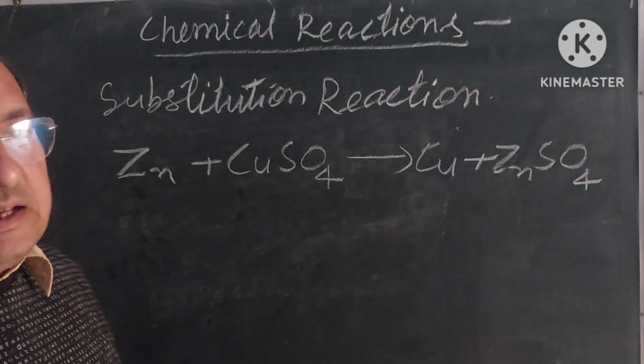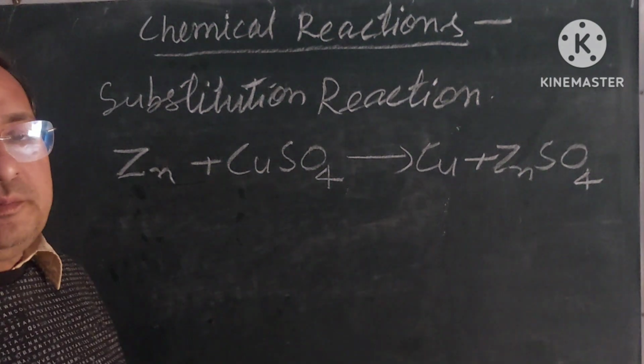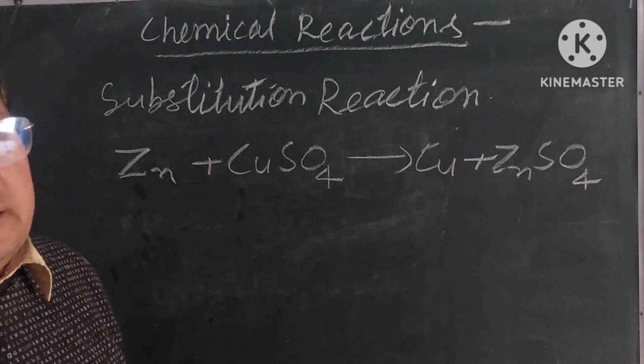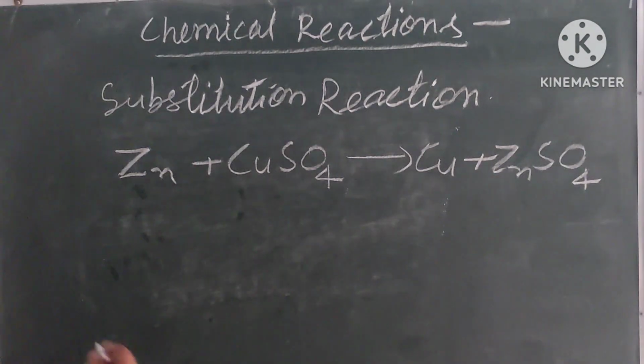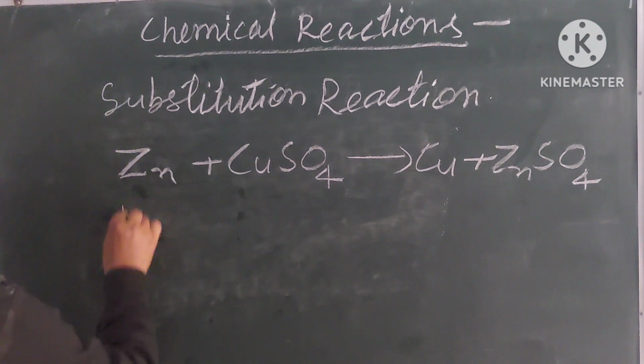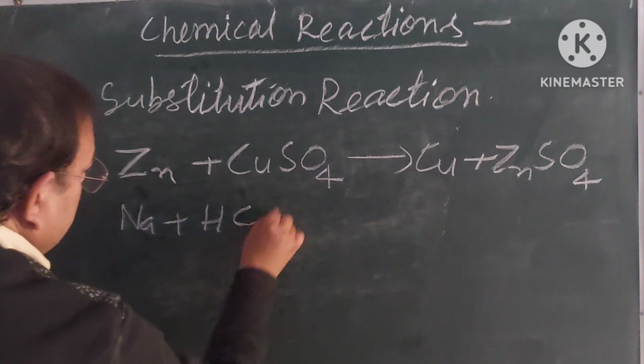I'm going to another example of substitution reaction. Sodium reacts with dilute HCl. It forms sodium chloride and hydrogen. Here Na reacts with HCl.